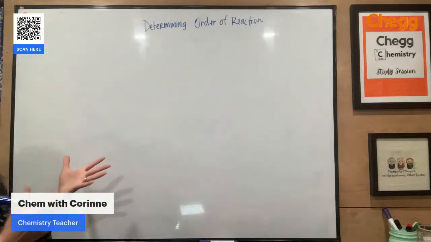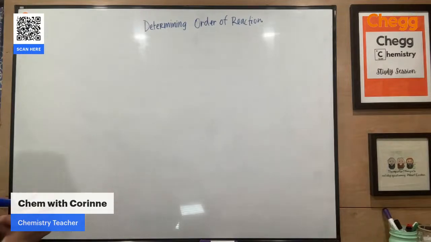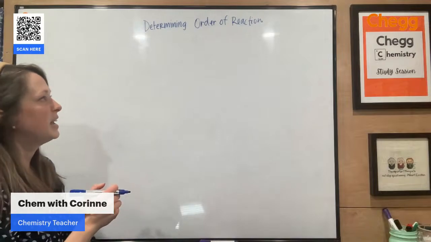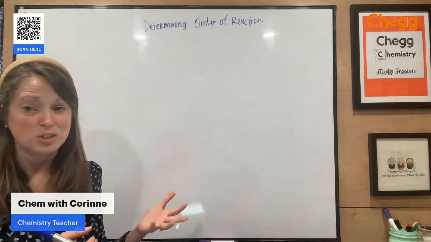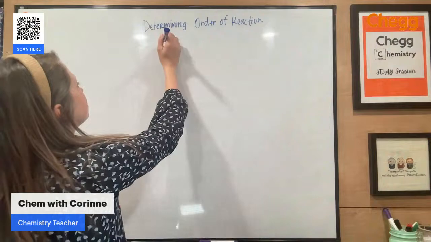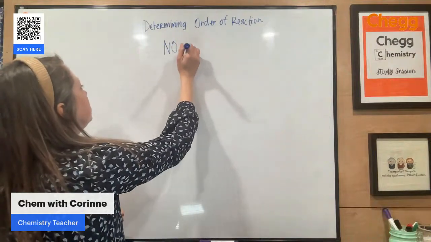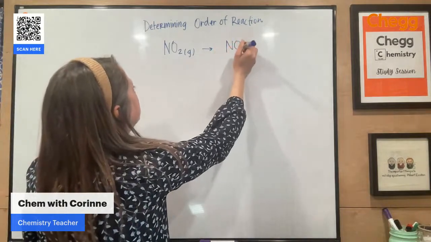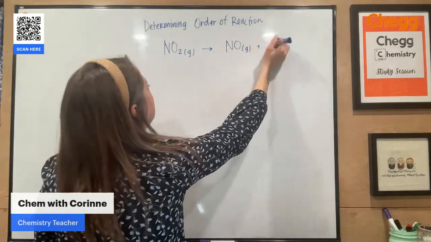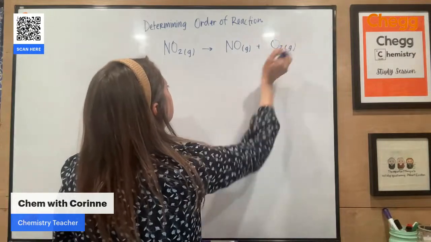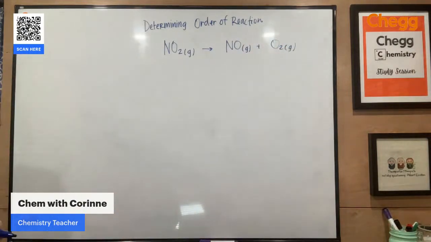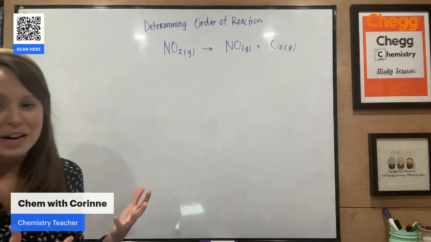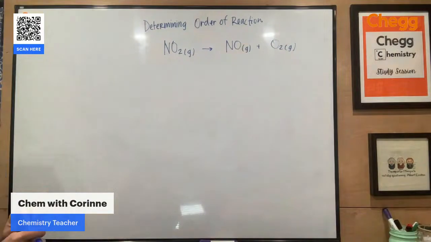All right, so let's think about a different reaction. Earlier we looked at ozone reacting with nitrogen monoxide. Let's look at the decomposition of nitrogen dioxide now. So I have NO2, and that's going to decompose into NO and oxygen. This is just one of those reactions happening in our atmosphere. Let's go ahead and balance this reaction. What type of reaction is this? This is going to be a decomposition reaction.